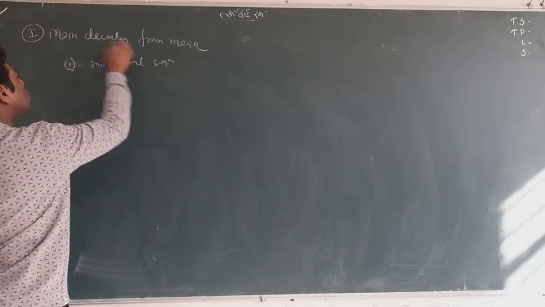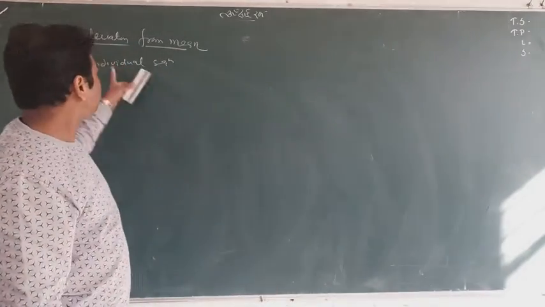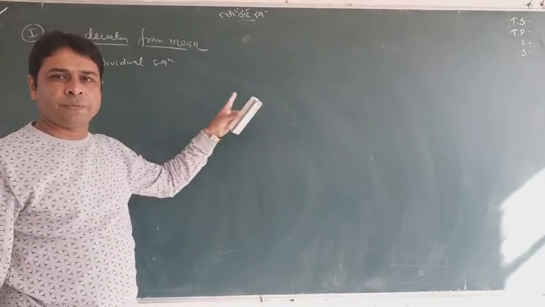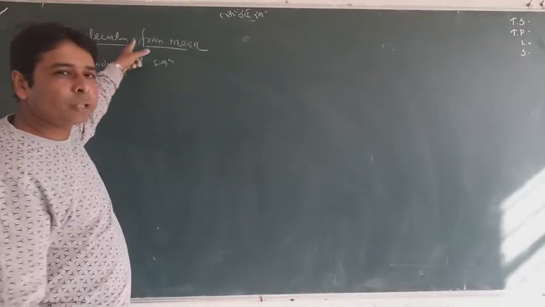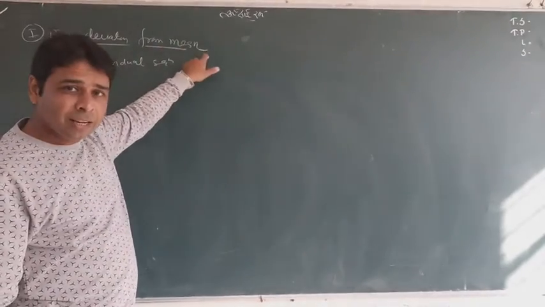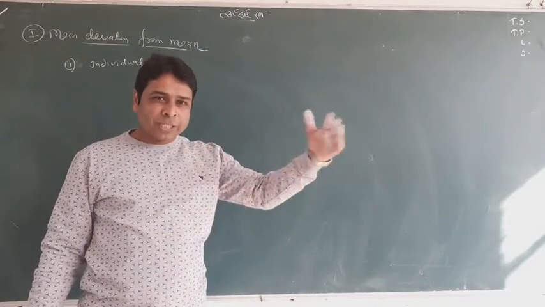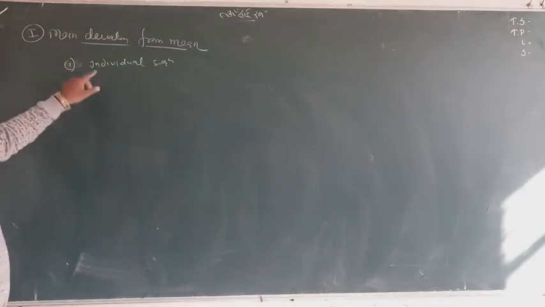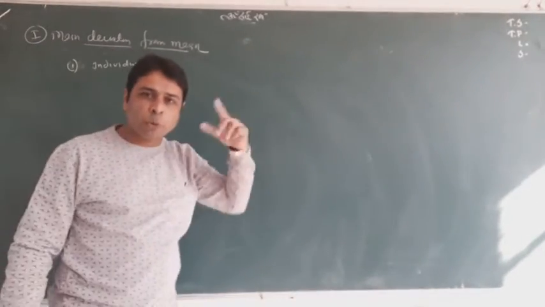You know, this question will be the same for three sequences: individual, discrete, and continuous. After learning these three sequences, I will change this question to mean deviation from median, then I will take the first sequence, second sequence, third sequence. So such kind of 6 studies we will do. First of all, we will do mean deviation from mean for individual sequence. Let me write the question.